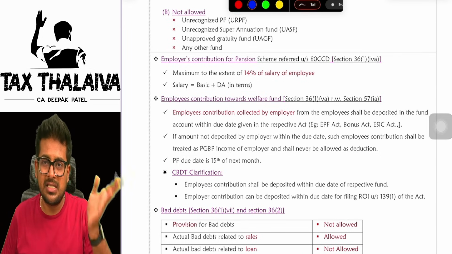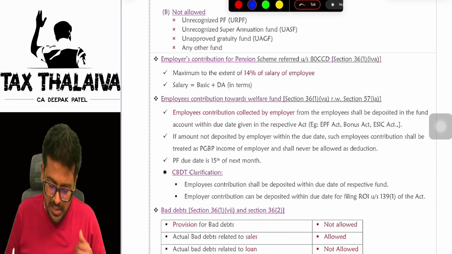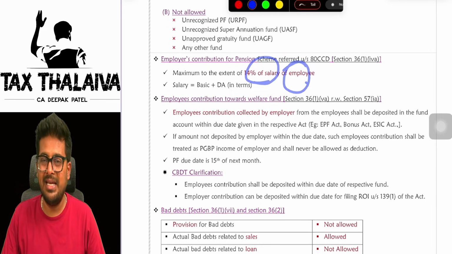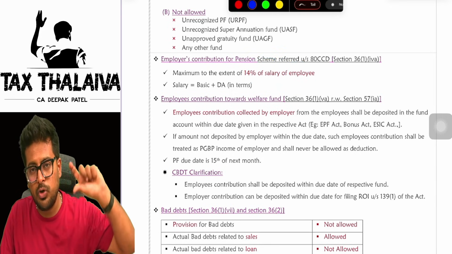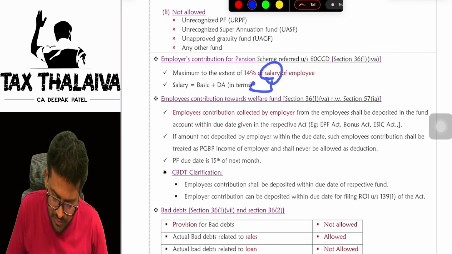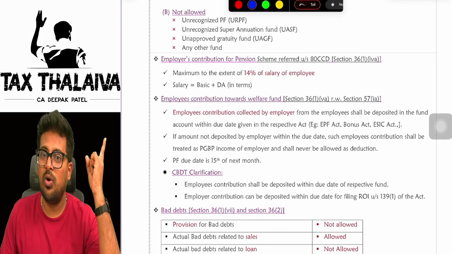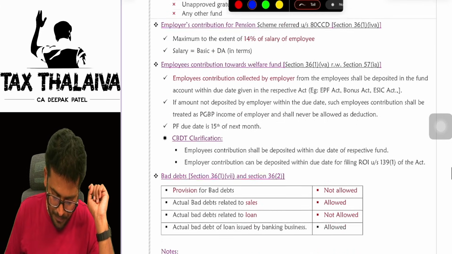Next, employer contribution to national pension scheme. For the national pension scheme of an employee, if the employer contributes something, then up to a maximum of 14% of the salary of the employee is eligible. If the employer contributes more than 14%, that will be disallowed. What is the salary definition for this, sir? Basic plus DA in terms. Sir, what is DA in terms, sir? Go to the revised salary chapter.